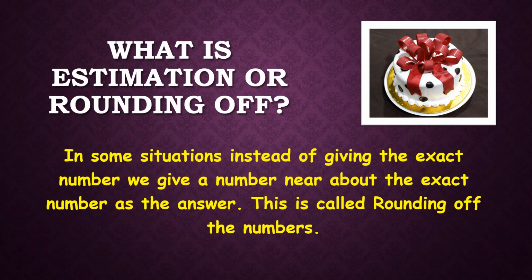So now you don't know the exact price. Now you just say that शायद 550 का या 450 के around इतना था, right? So when you give a rough idea, when you don't remember, like sometimes we remember the exact number, but like in the birthday party situation, you cannot tell the exact number of persons coming. In these type of situations, when you give a rough idea, that is called a rough estimate, and that is called rounding off numbers in maths, or estimation in maths.